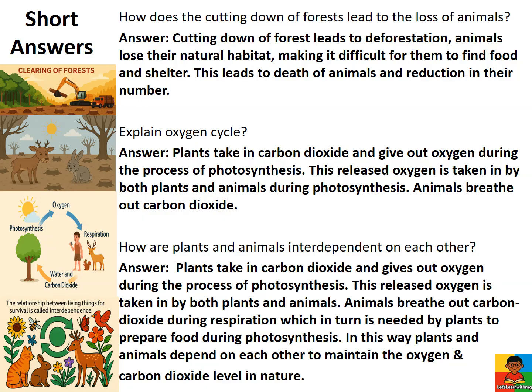How are plants and animals interdependent on each other? Plants give out oxygen during photosynthesis, which is used by animals. Animals breathe out carbon dioxide during respiration, which plants use for photosynthesis. This maintains the oxygen and carbon dioxide level in nature.